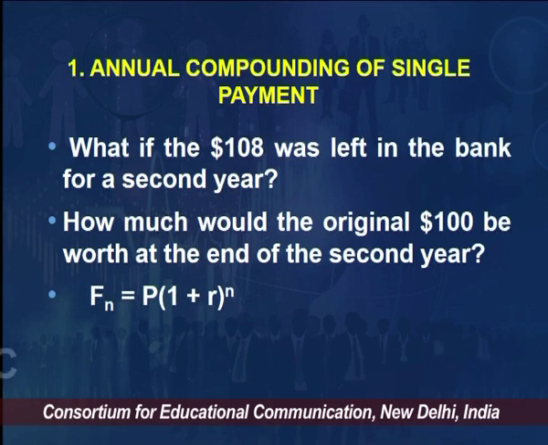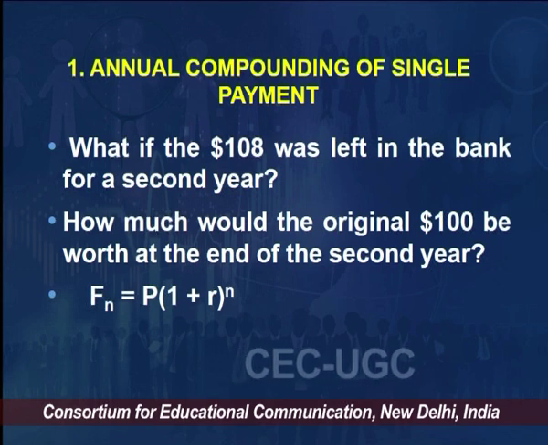P here is 100. If you solve this equation, you will get the compound value of the sum of 100 rupees, invested at the rate of 8% for 2 years. I hope you could get that. We can take a few more examples to understand this.